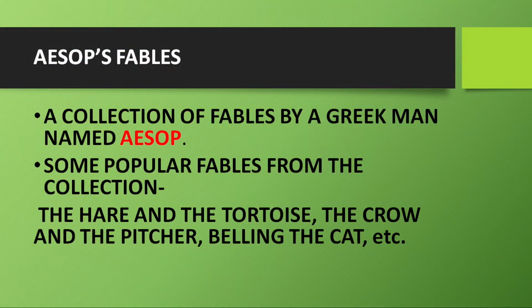So what are Aesop's fables? Like we have already discussed what fables are. So Aesop's fables are a collection of fables by a Greek man whose name was Aesop. That's why we got the name Aesop's fables. And we have some very popular fables from this collection, right? And I'm sure many of you must have heard them. The Hare and the Tortoise, the Crow and the Pitcher, Belling the Cat are some of the popular fables that we have from this collection, and they are very popular, very common.